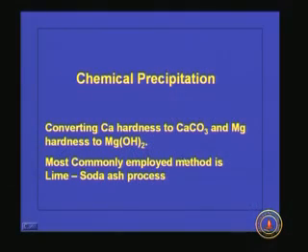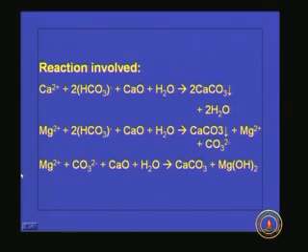The most commonly employed method of chemical precipitation is the lime soda ash process. So we will discuss this process in detail. In hardness removal we have to add lime and soda ash depending upon the type of hardness present. So we will first discuss the reactions involved between these chemicals and the hardness present in the water.